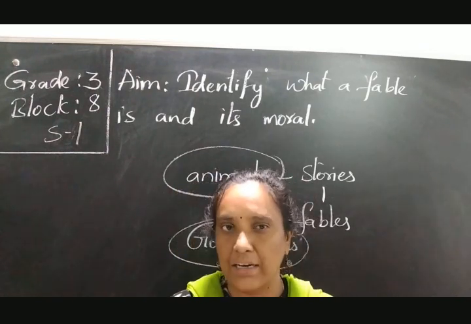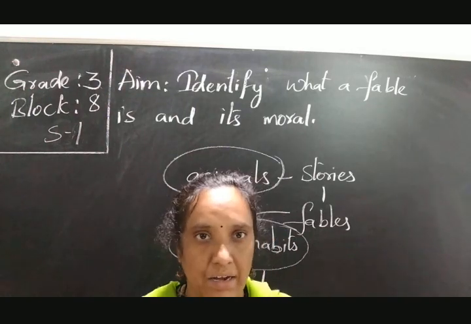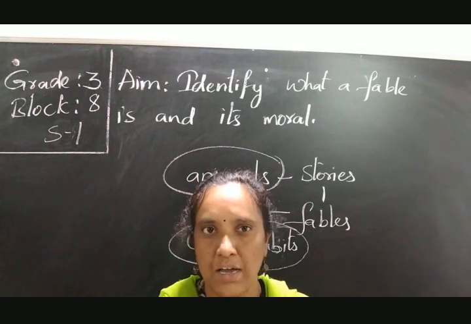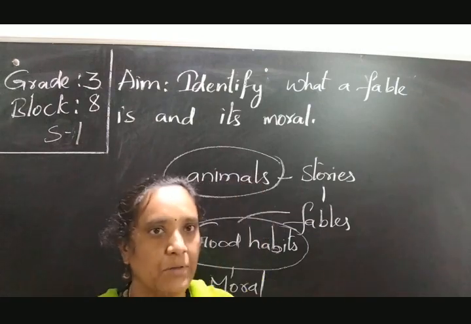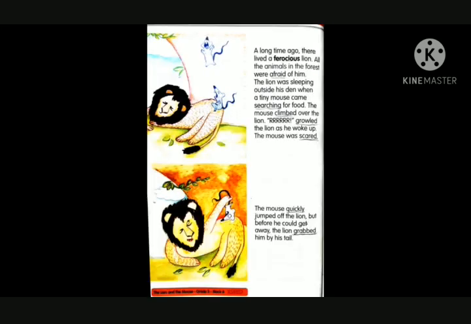After learning and knowing, let us discuss what we learned. Let us move to the textbook and learn the fable. So let us learn the lesson, The Lion and the Mouse. You can see it is a fable, a story. Now let us see page number 54. Can you see the lion and mouse there?